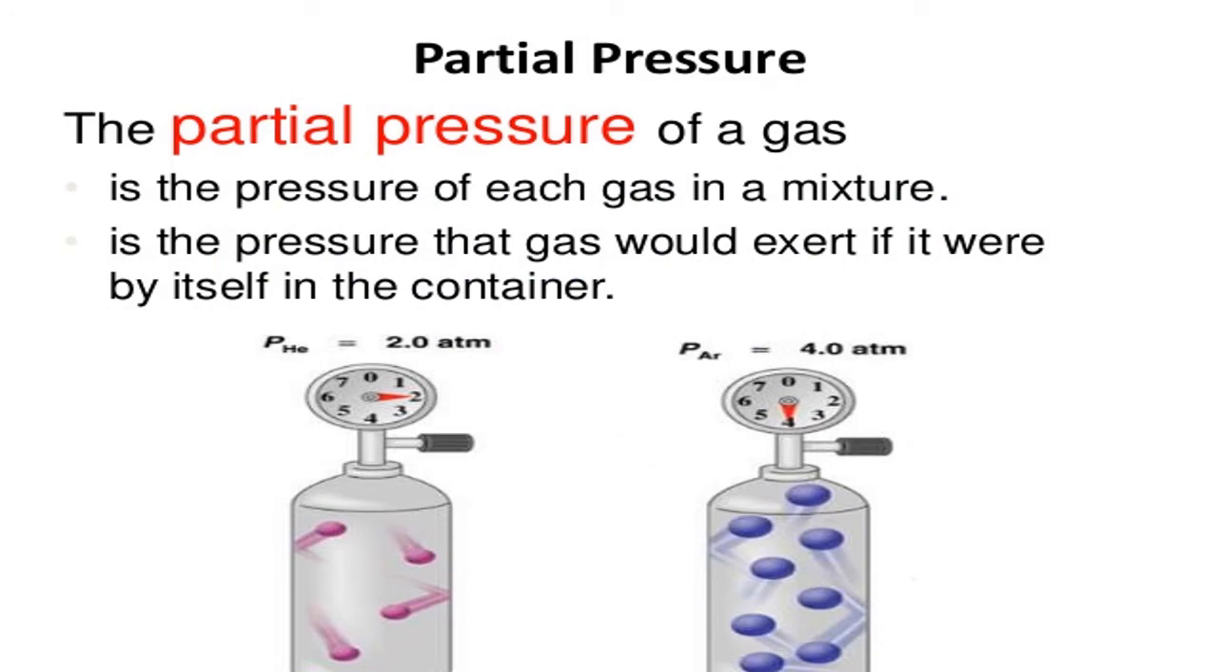So here is the definition for partial pressure. The partial pressure of a gas is the pressure of each gas in a mixture. It is the pressure that gas would exert if it were by itself in the container. That means when that gas is alone, how much pressure it will give, the same pressure is given when it is in the mixture form.